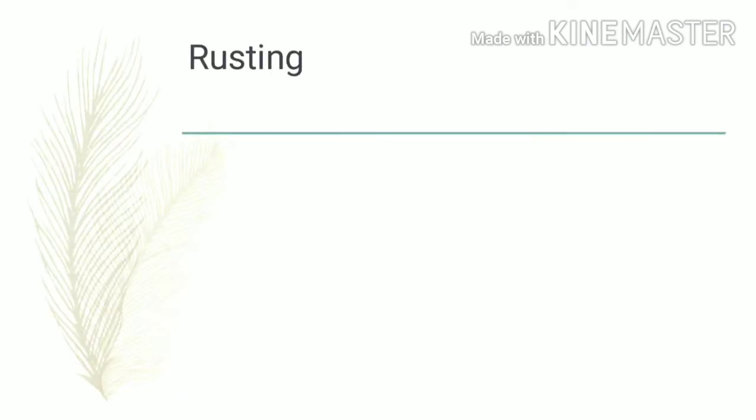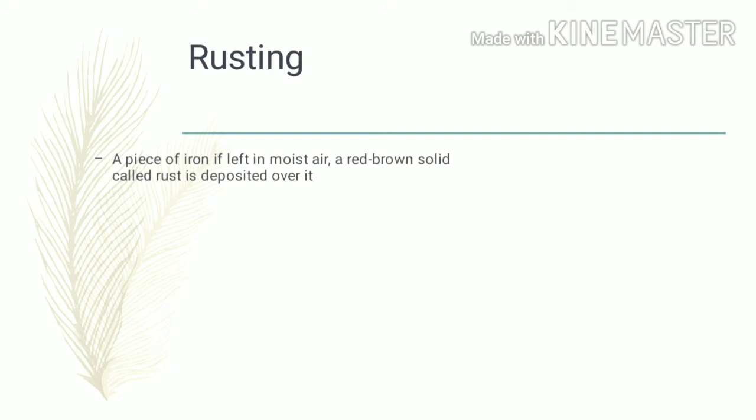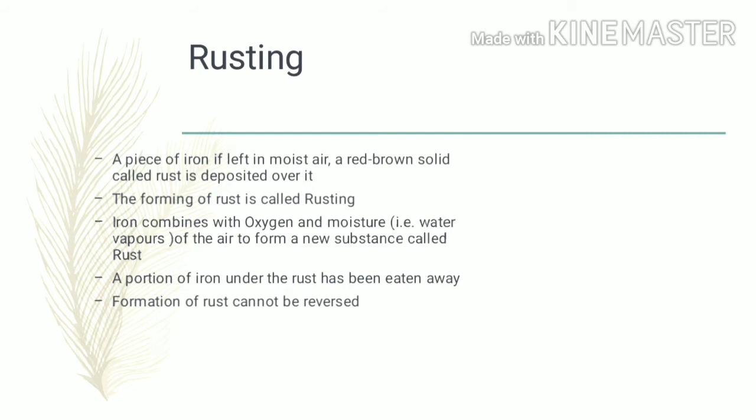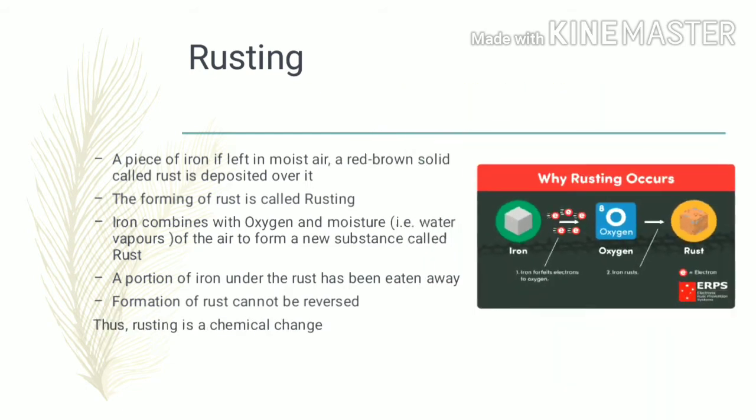Let us talk about rusting now. A piece of iron, if left in moist air, gets a red-brown solid called rust deposited over it. The forming of rust is called rusting. Iron combines with oxygen and moisture, that is water vapors, of the air to form a new substance called rust. A portion of iron under the rust has been eaten away. Formation of rust cannot be reversed. Thus, rusting is a chemical change.